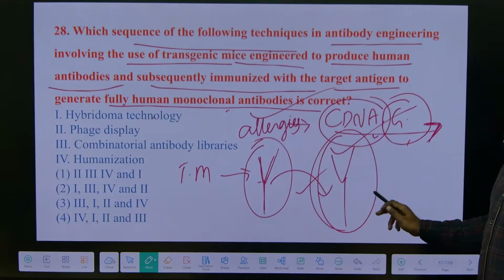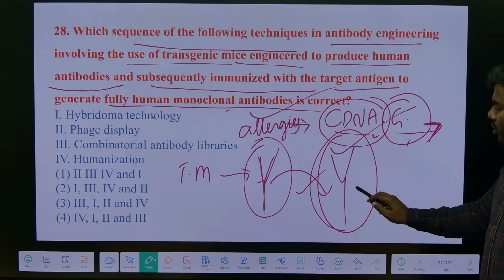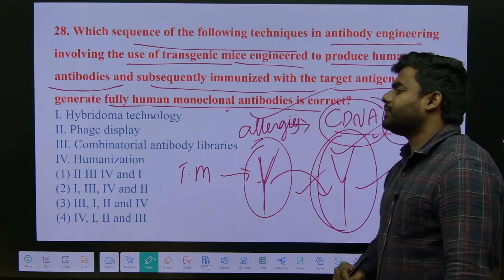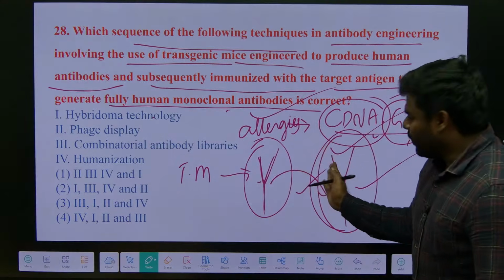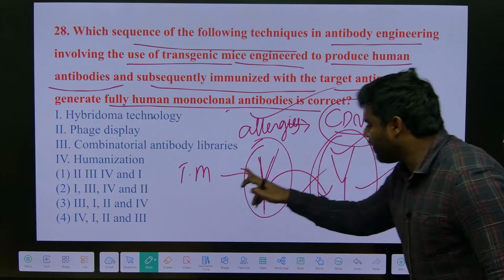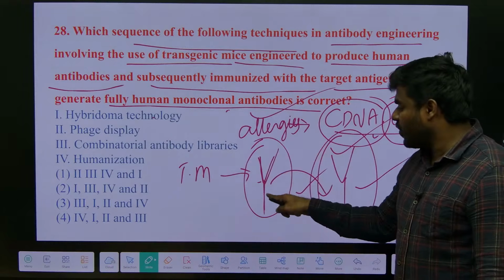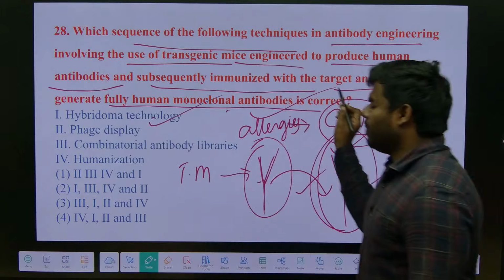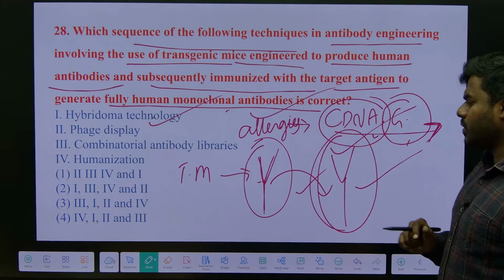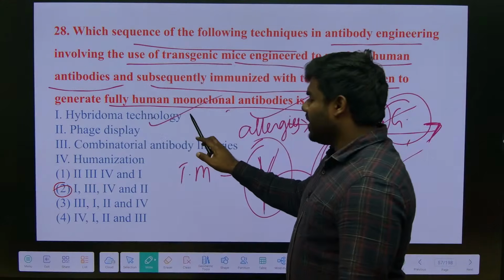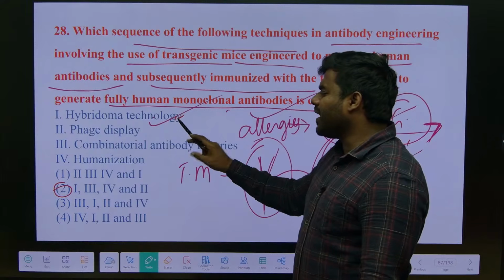That's why we will completely use humanized or human monoclonal antibodies only. So they are asking what is the sequence. First, whether it is a transgenic mice or whether it is a human, first we have to develop the antibodies. How do we develop the antibodies? By hybridoma technology. Simple. Okay, the first one is hybridoma technology.